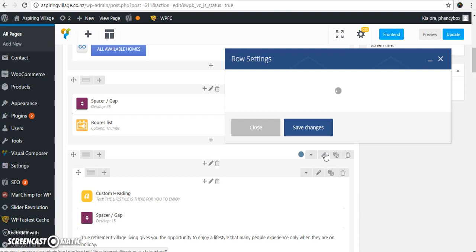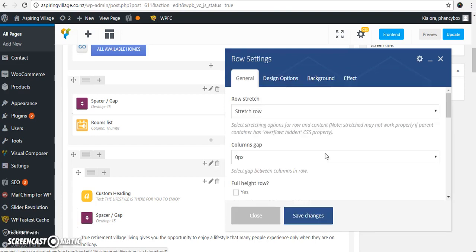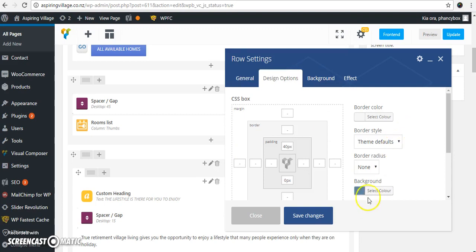If you're not too sure, worst case scenario is you click each one until you find the correct one. They're all there, and if you click on something and you think, whoops, this is not what I want, you can just hit close. I'll just take you through this so that you can see. This is where our background color is set for this particular row.